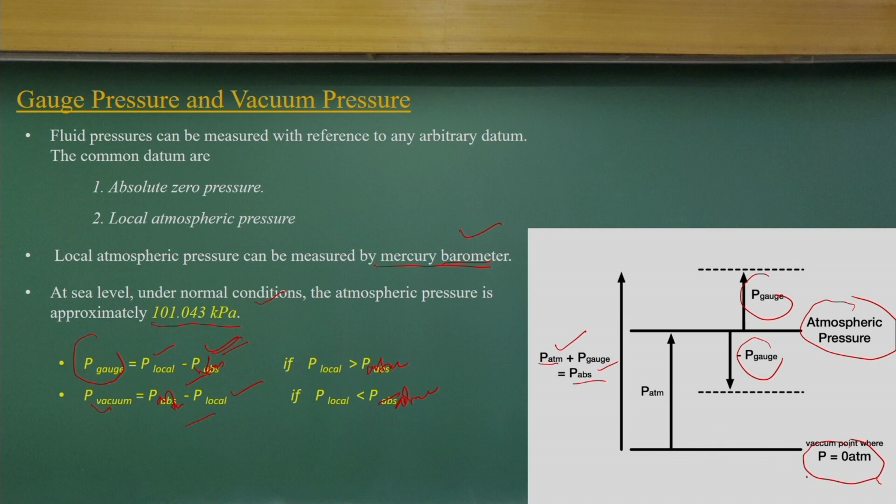We never go below the pressure equal to absolute pressure of 0 atmosphere, where no pressure is there, which is at the vacuum level.